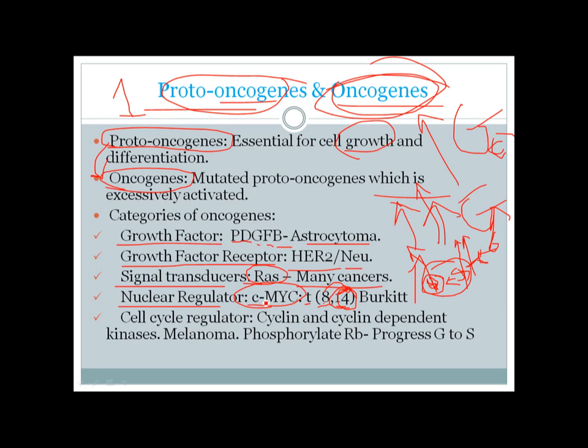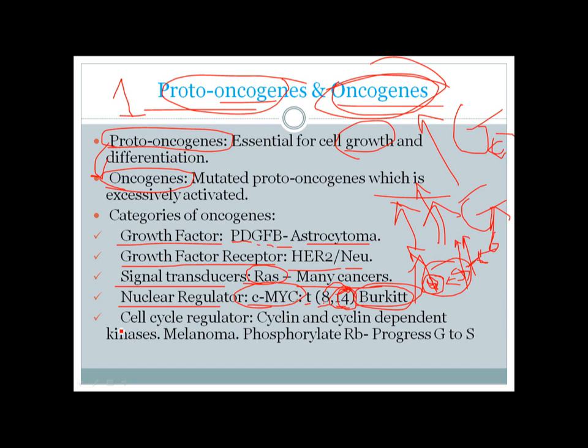If c-MYC is transported from chromosome 8 to chromosome 14, it will have excessive expression in the cells that make immunoglobulins, and those are lymphocytes, especially B lymphocytes. So it will lead to a B lymphocytic lymphoma, which is called Burkitt lymphoma.